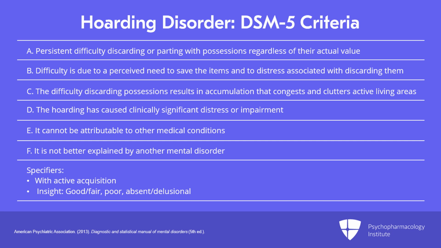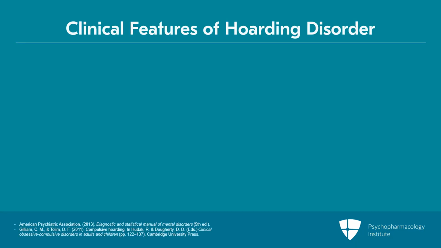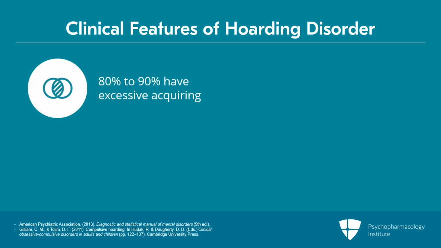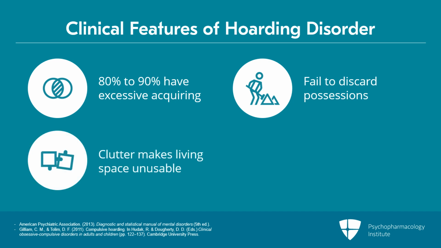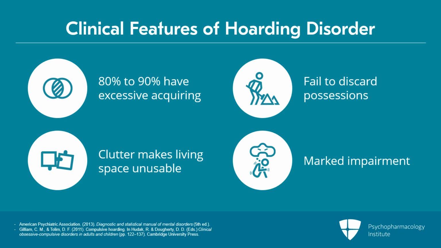Specify insight: good, fair, poor, absent, or delusional. So what are the clinical features of hoarding disorder? Most people do have excessive acquiring, 80 to 90%. So that's the vast majority of people. They fail to discard possessions, and the clutter makes their living space, again, unusable. They're unable to use the couch. They're unable to use their bed. They can't lie down in bed because their bed is piled with clutter. This causes marked impairment.